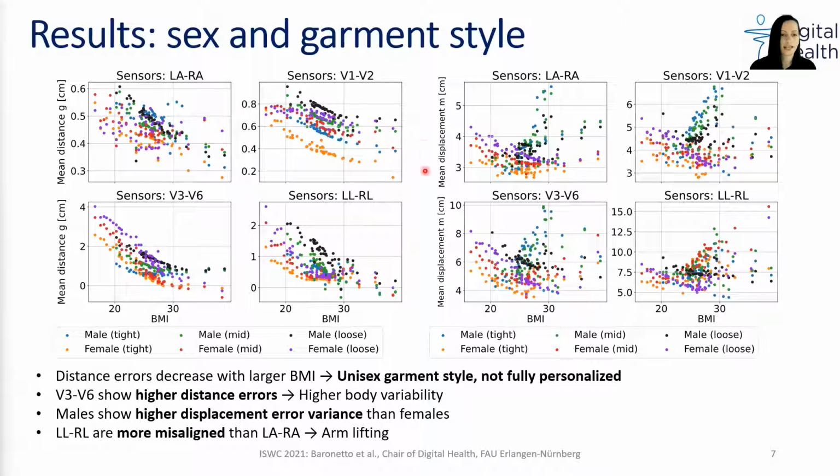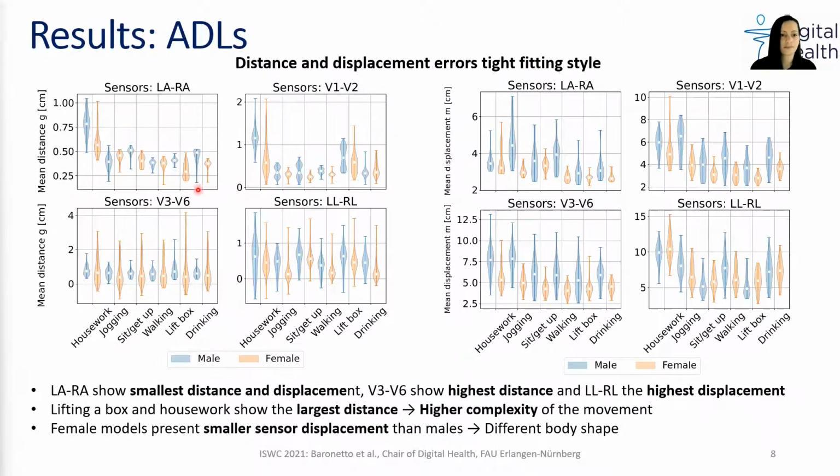Males show higher displacement error variance than females. Electrodes below the neck are on average less misaligned than the other sensors, especially the electrodes on the lower abdomen. The higher displacement could have been caused by arm lifting movements. Overall, the sensors below the neck show the smallest distance and displacement, whereas the sensors below the breast show the highest distance values, and the sensors on the abdomen show the highest displacement values.